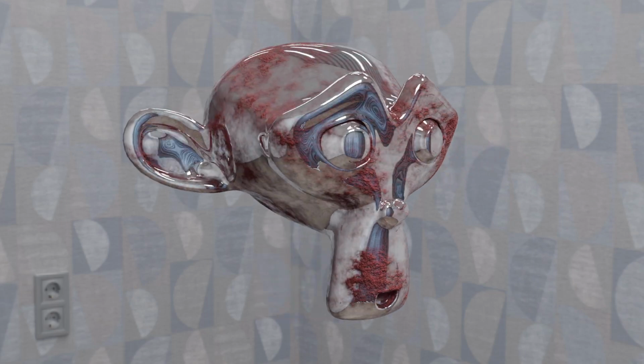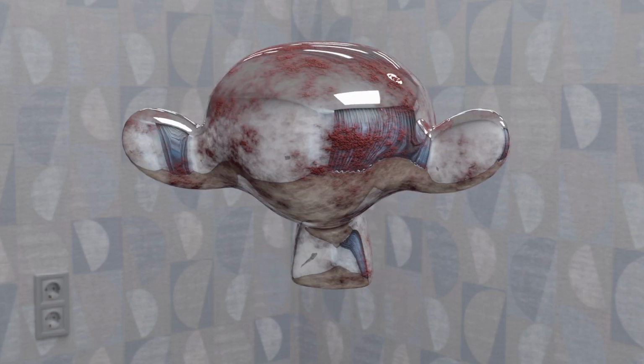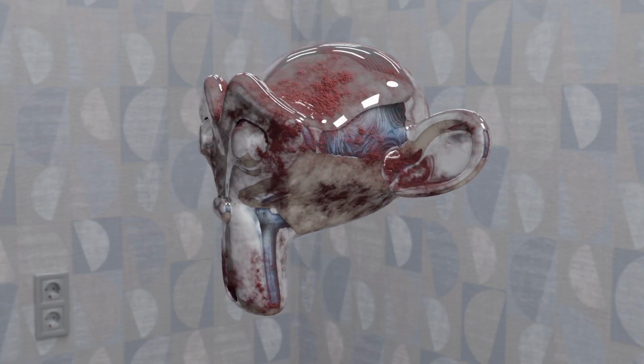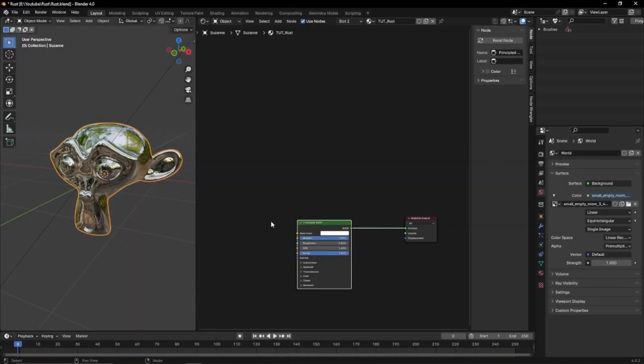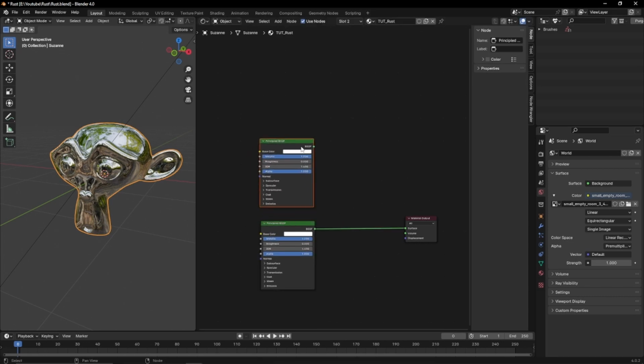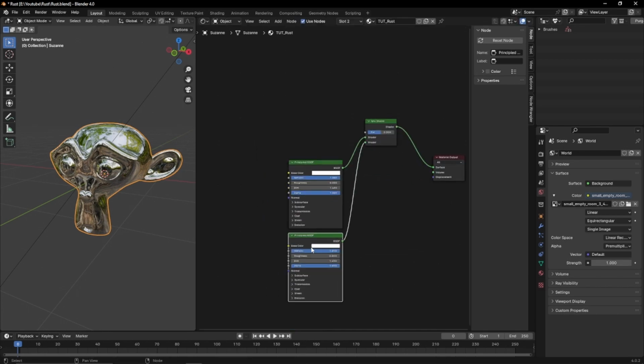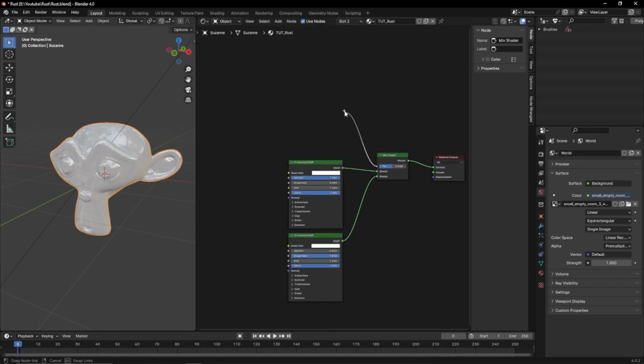Hello, today we're going to be making a procedural rust texture. We'll be setting our render engine to Cycles, and in the World tab we'll be adding an HDRI that I've gathered from HDRI Haven. We will need two Principled BSDFs and we will mix them together. The lower shader will be our rust, so we'll set its roughness to 1 and metallic to 0.